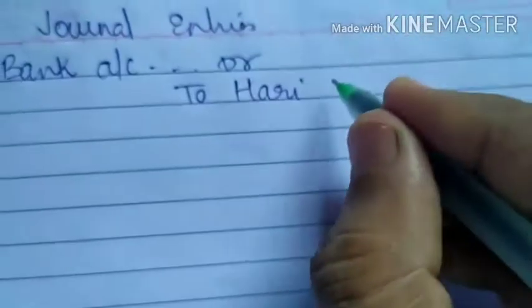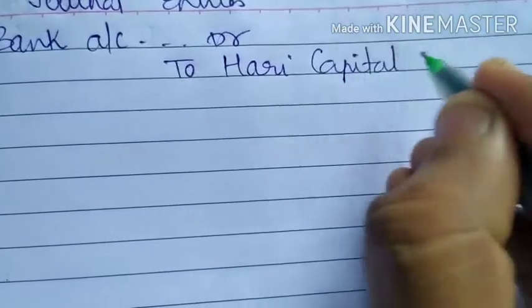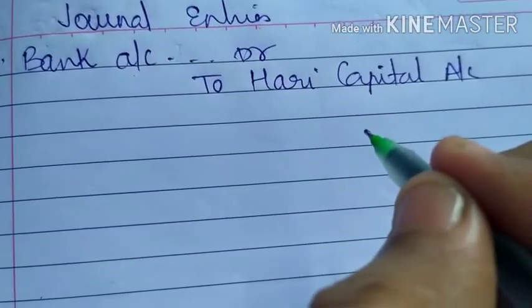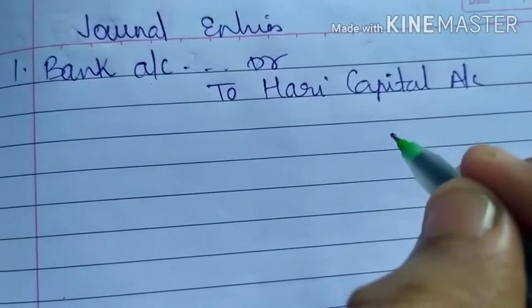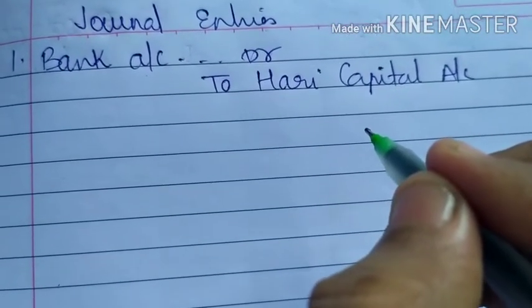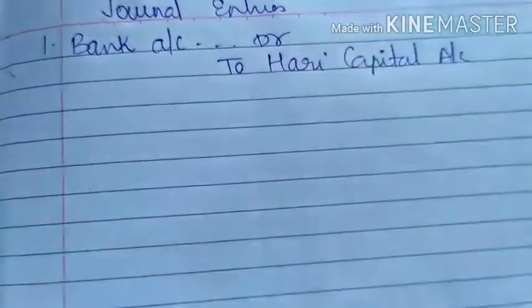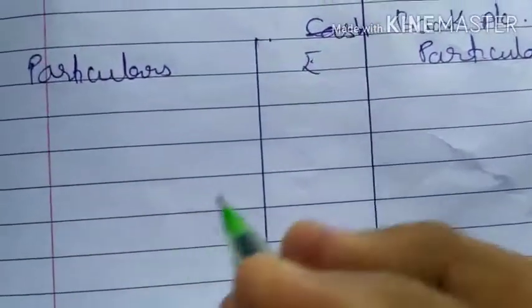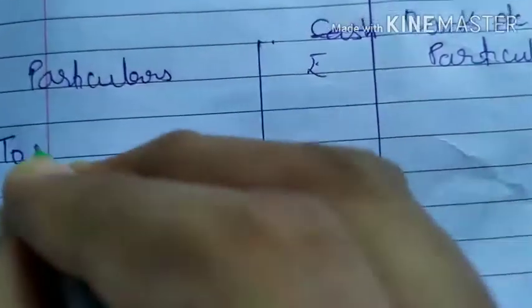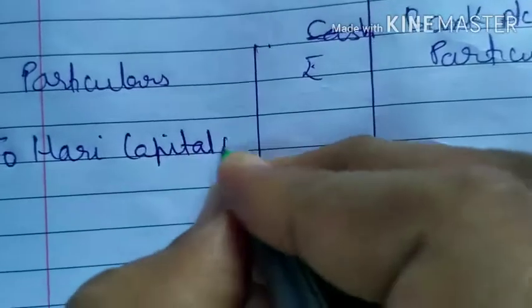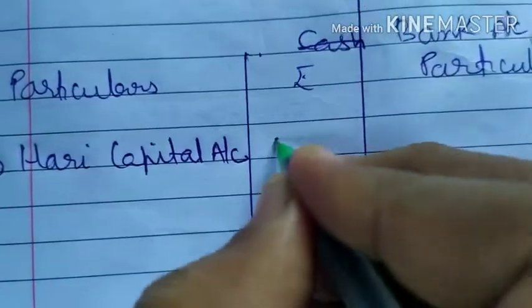Who is giving that money? The new partner is giving. So we will write here Hari's name, Hari capital account. Bank account debit to Hari capital account. So what is the posting of it? Bank account debited to Hari capital account. In the bank account debit side, we write here 'To Hari capital account'. The amount is 60,000.